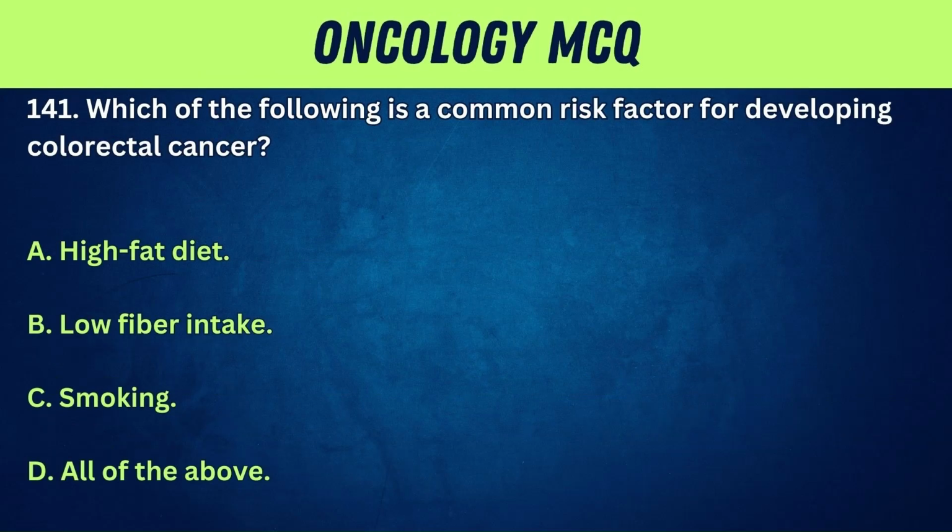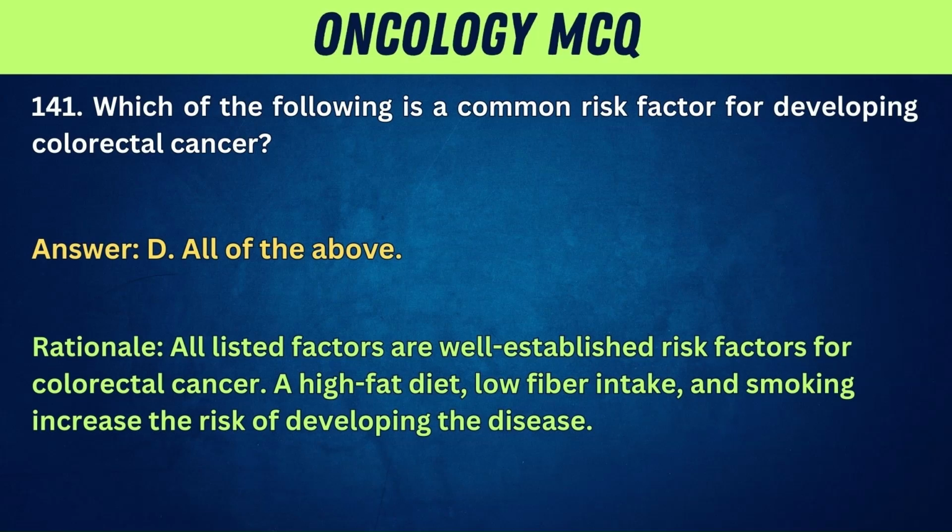141. Which of the following is a common risk factor for developing colorectal cancer? A. High-fat diet. B. Low fiber intake. C. Smoking. D. All of the above. Answer: D. All of the above. Rationale: all listed factors are well-established risk factors for colorectal cancer. A high-fat diet, low fiber intake, and smoking increase the risk of developing the disease.